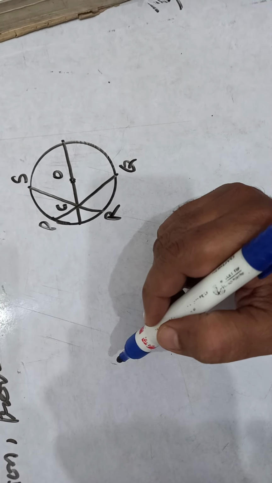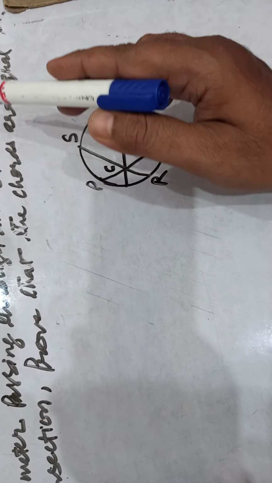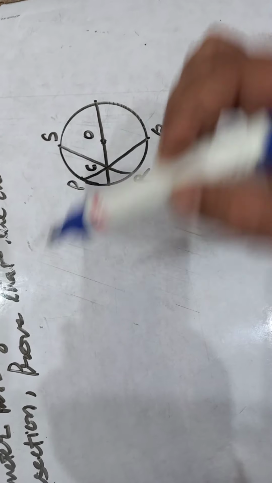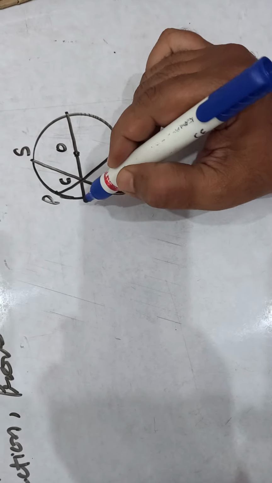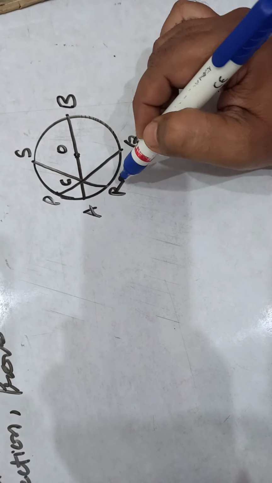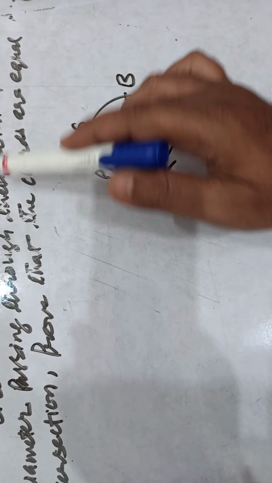Okay, children, according to the question, if two intersecting chords of a circle make equal angles with the diameter, let AB be the diameter, and PQ and RS be the two chords.